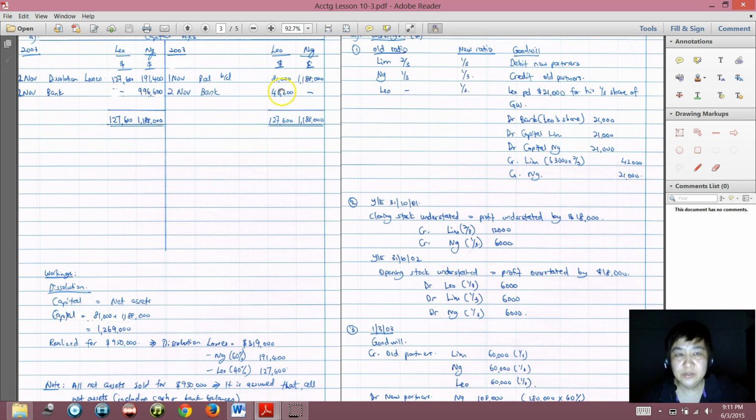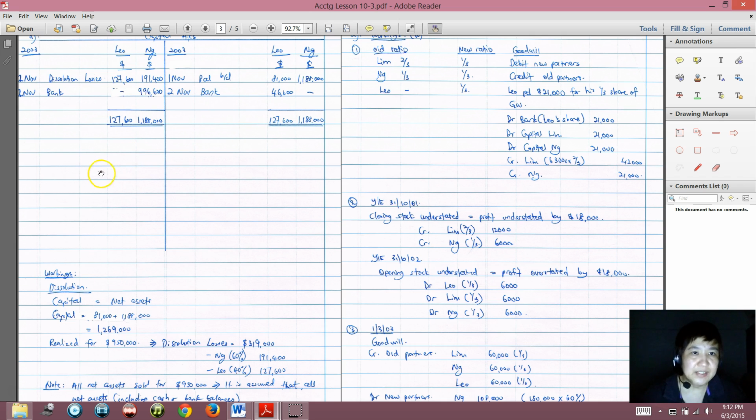That means Leo put in 46,000 of his own money into the capital account. That is because he has so-called overdrawn from the capital account of the partnership, so he must pay 46,600 into the partnership bank account. But it's the other way around. You see, if it's a balance brought down, it will be on the credit side. So that means he still has 996,600 in the partnership. So that's why he will take from the partnership bank account 996,600.